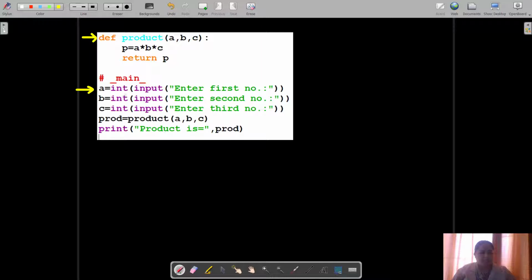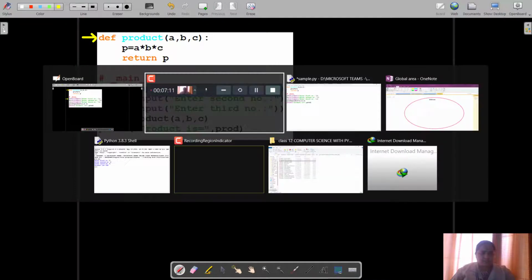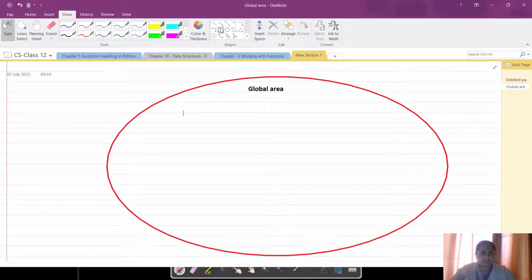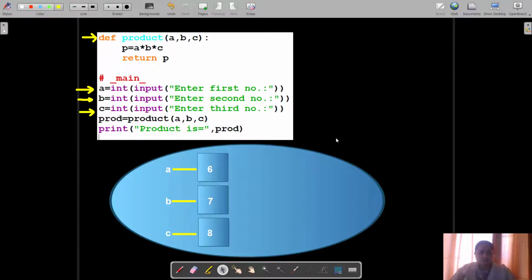That is A equals, that is accepting variables. So within the global area, we will be having three variables created one by one. So first, when one variable is created over here, you can see that when three variables are created one by one within the global area, 6, 7 and 8, so three variables are created. Now when the statement is executed here, there is a function call to product.